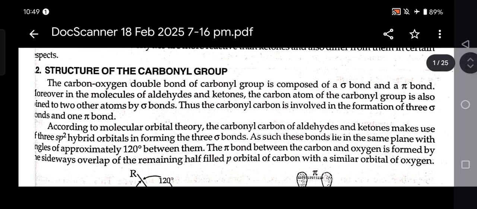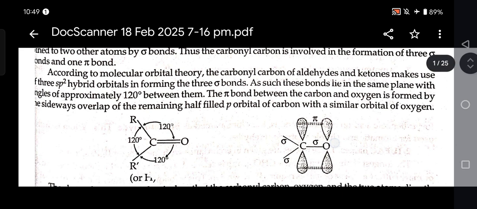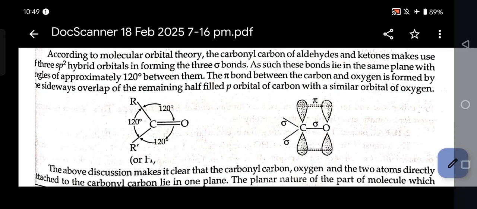Structure of the carbonyl group. The carbon oxygen double bond of the carbonyl group is composed of a sigma bond and a pi bond in the molecules of aldehydes and ketones. The carbon atom of the carbonyl group is also joined to two other atoms by sigma bonds. Thus, the carbonyl group is involved in the formation of three sigma bonds and one pi bond. According to molecular orbital theory, the carbonyl carbon of aldehydes and ketones makes use of three sp2 hybrid orbitals in forming the three sigma bonds.